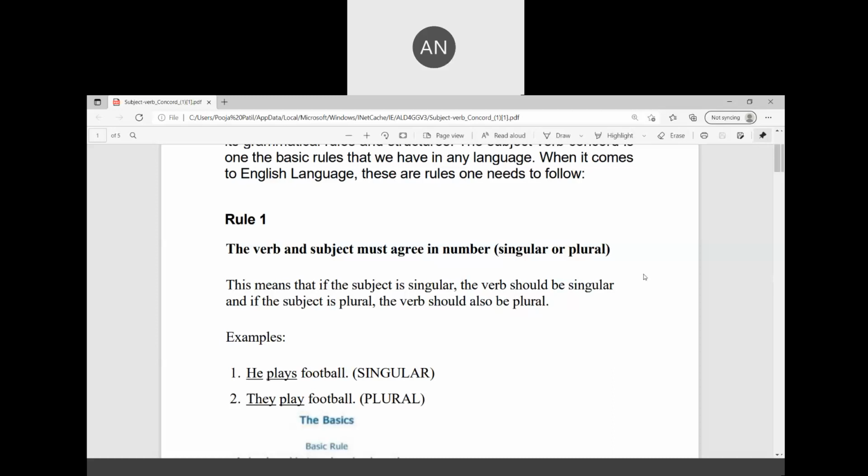So this is a very important thing. We usually don't add s or es while dealing with third person plural. So the verb and subject must agree in number, and we should see whether it is singular or plural.